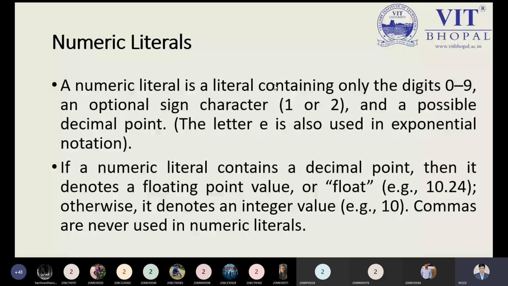Okay. How can I write? Let me take an example. So here I'm just taking a simple example. Since I'm writing A, this is A. A is a literal. I'm writing A, B, C. So this is a sequence of characters. Okay, so this is also a literal. I'm writing 92. This is a sequence of two different numbers, those are 9 and 2. I'm writing 95.67. So this is a decimal-containing numerical literal.